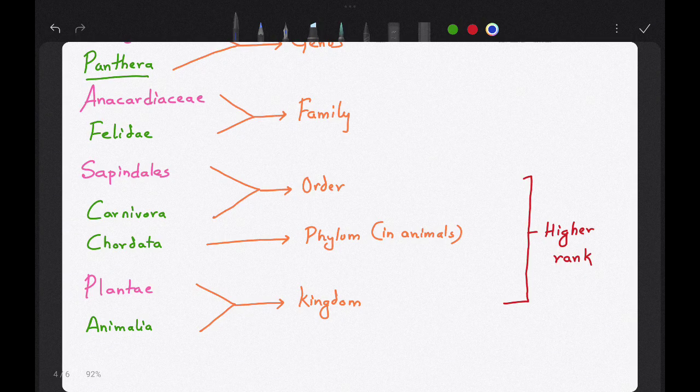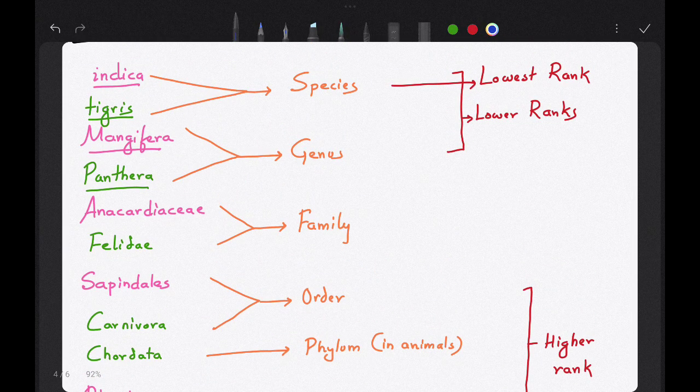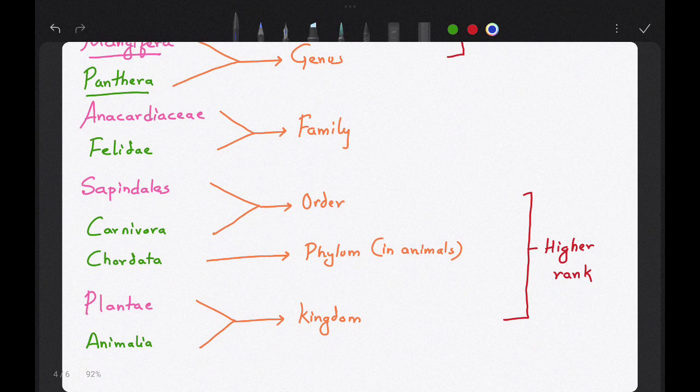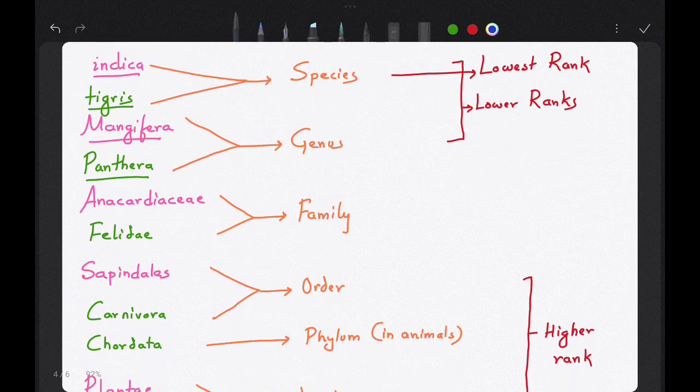Then there is kingdom Plantae and Animalia. I hope it is clear. Now species and genus are the lower ranks, and the phylum, kingdom, order form the higher ranks. Okay. Now rank, category and taxon is clear.